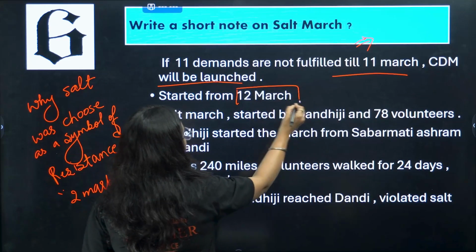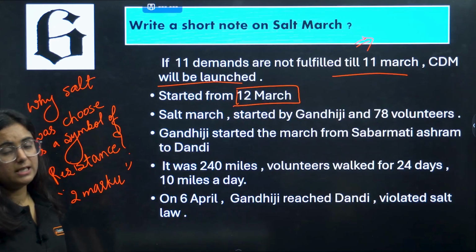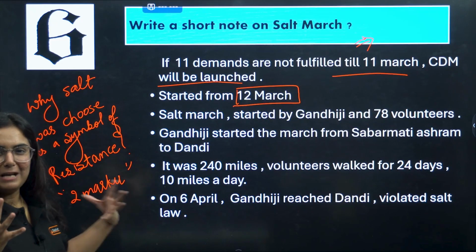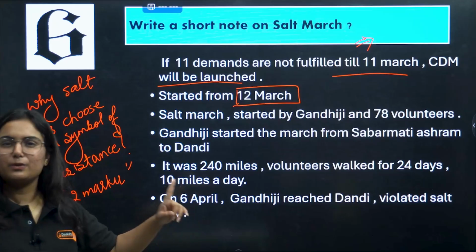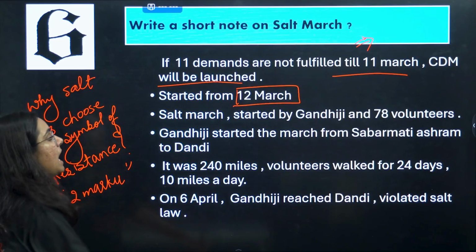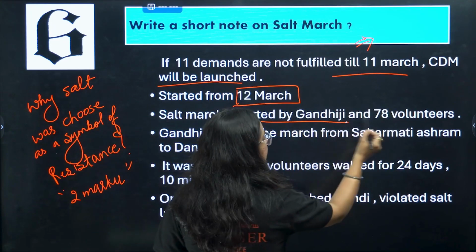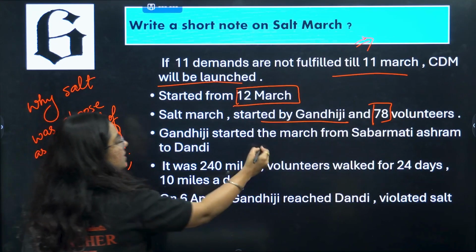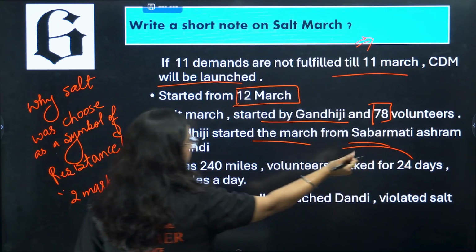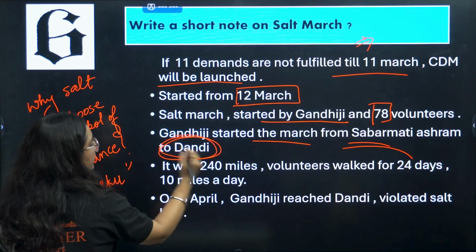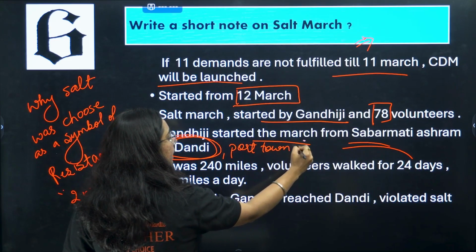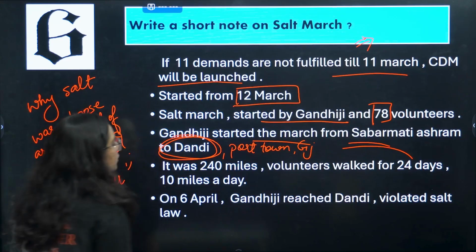He started the Salt March from the 12th of March. See how rhyming it is: Salt March from 12th of March. It was started by Gandhiji and 78 of his volunteers. This was started from his ashram, that is Sabarmati Ashram, and they went to Dandi. Dandi is basically a port town in Gujarat.